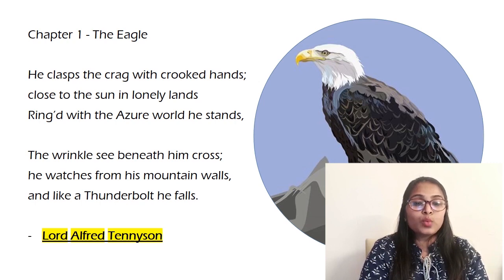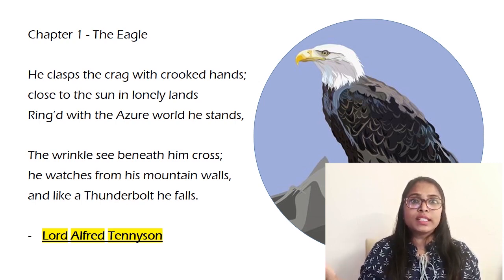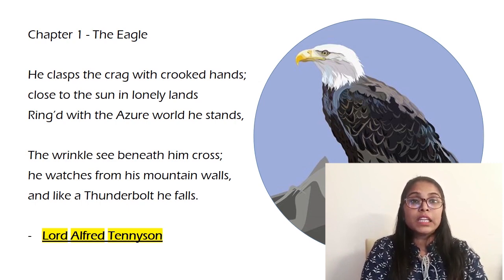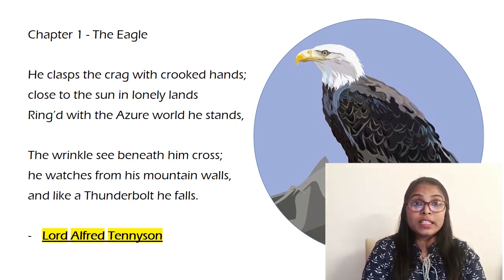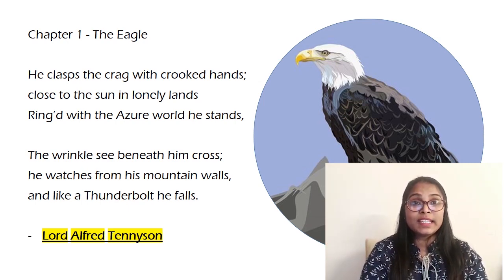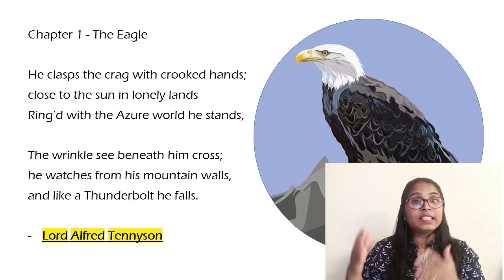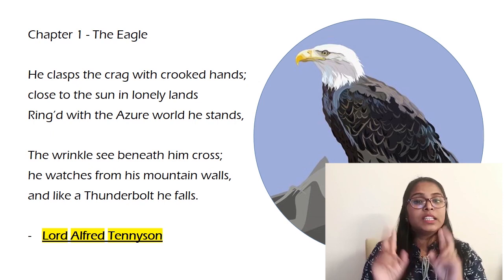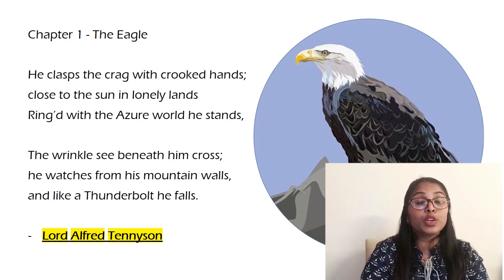He claps the crag with crooked hands, close to the sun in lonely lands, ringed with the azure world he stands. In the first stanza, the poet says he claps the crag with crooked hands. Now he is the personification of the eagle because the poet wants to relate this eagle to our actual lives. So he is giving an identity to the eagle and trying to personify him. He is the personification by the poet for the bird.